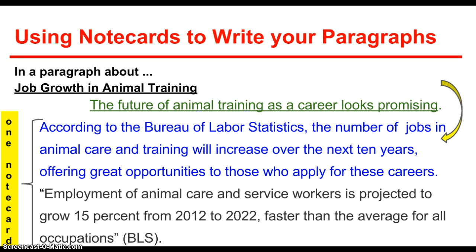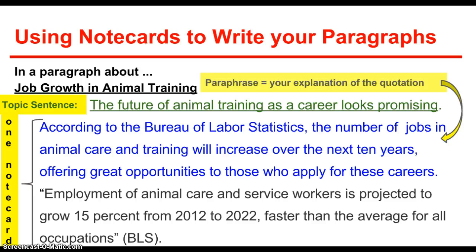So along with your topic sentence, this gives you your first 3 sentences. You can add another 3 with another note card, and then you have your concluding sentence and your paragraph is almost completely done. So the topic sentence of this paragraph is, the future of animal training as a career looks promising. And then if you'll notice in blue is the paraphrase.